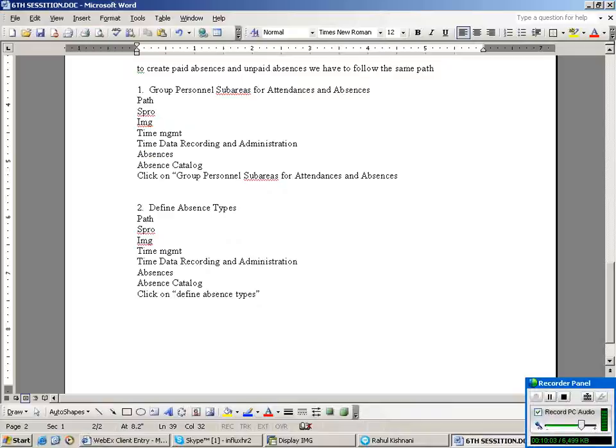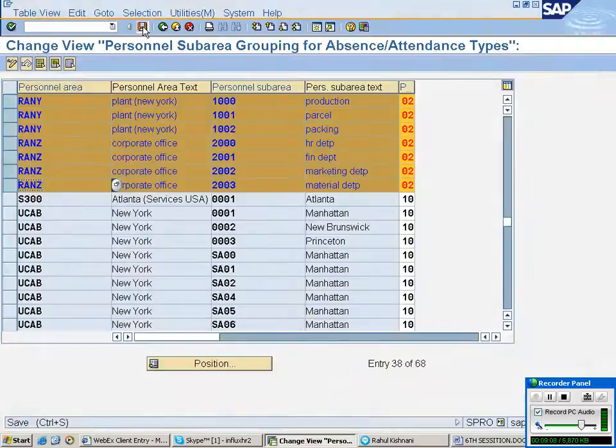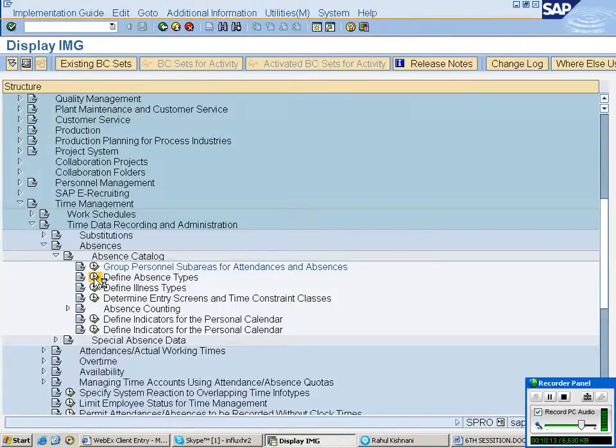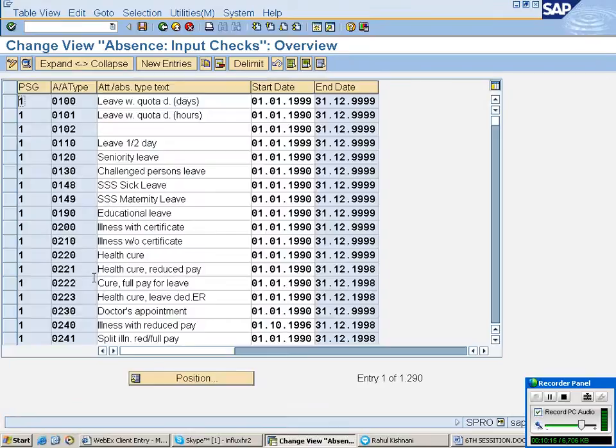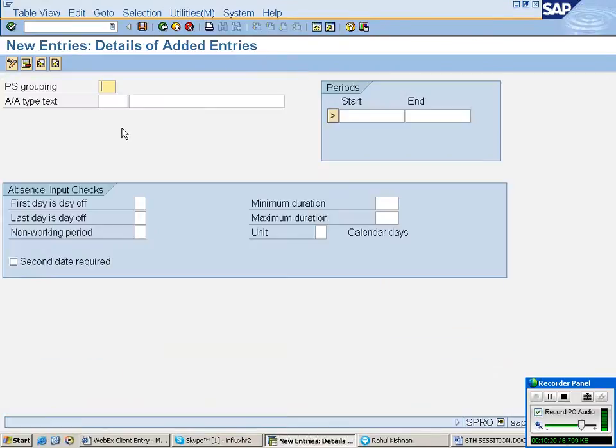Click on define absence type. Here, what is the name of the absence that we have to create? Click on here. Go to the entry. Here we have to enter PS coding, that is 02. Here any 4-digit code, RALO. Come here, loss of pay.